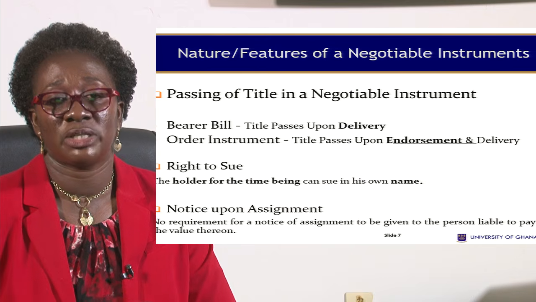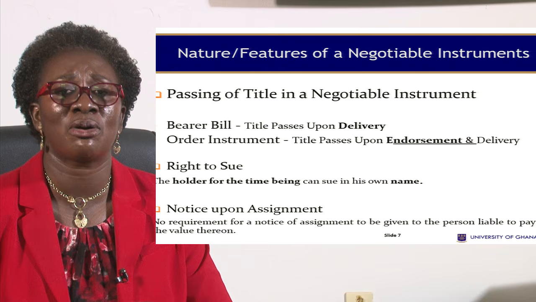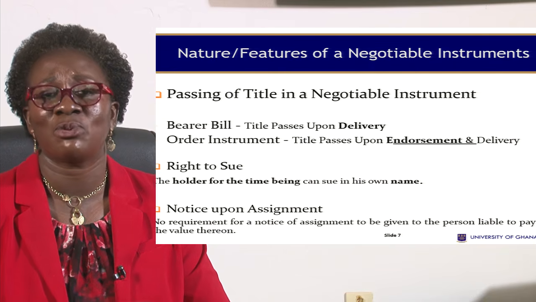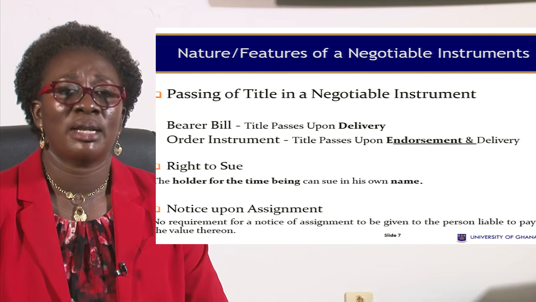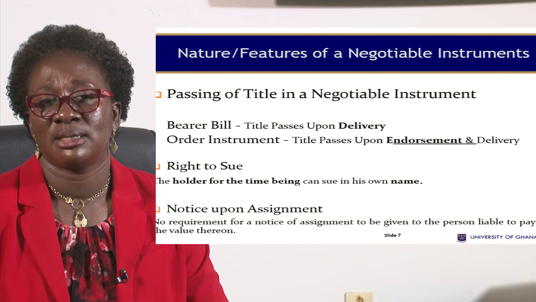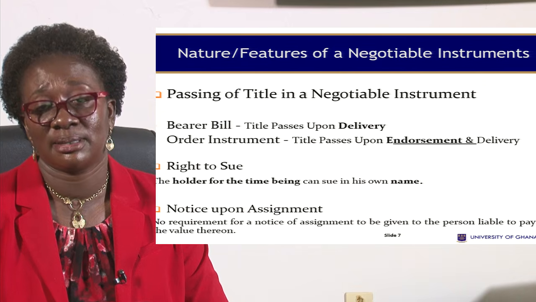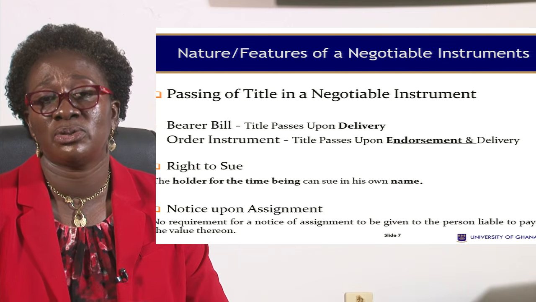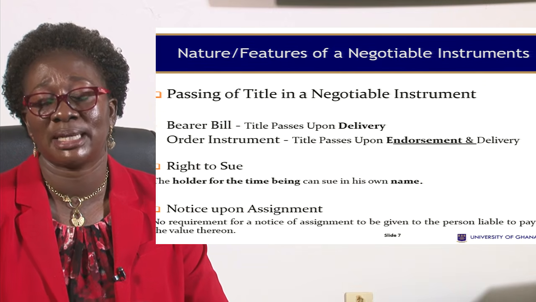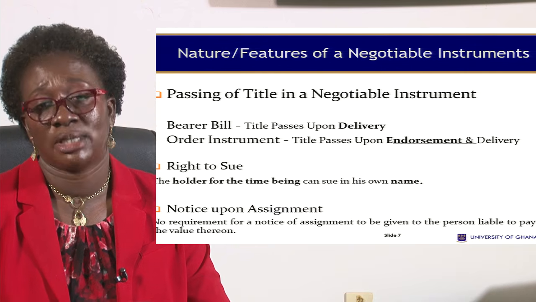But what are the features or the nature? Upon issuing a negotiable instrument, what happens? What are the consequences of that? What is the effect? What does it become? One, once you issue a negotiable instrument, it passes title. So you can use a negotiable instrument to pass title to somebody else. So that is one thing that you can also use a negotiable instrument for. It can pass title from the drawer to the drawee.